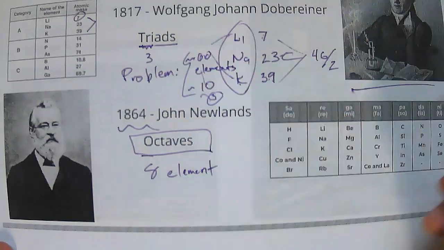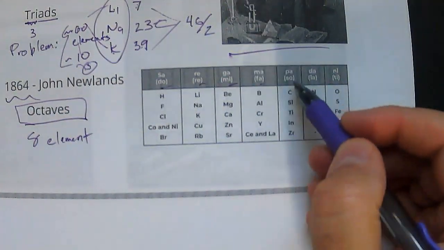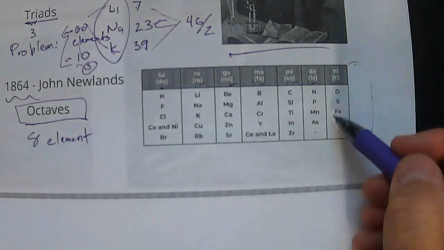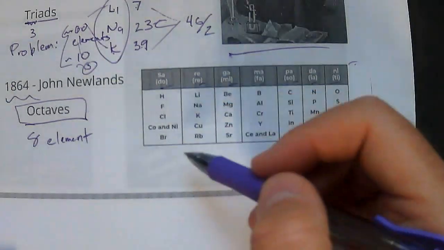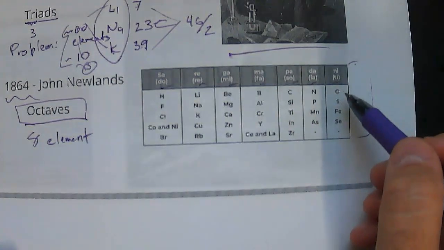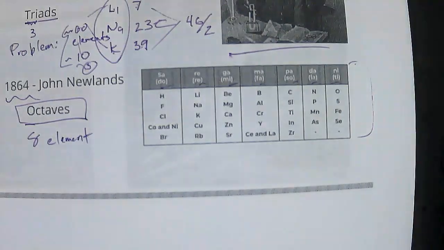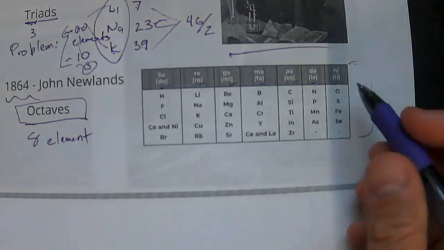Okay, and you can see here, we have do, re, mi, fa, sol, la, ti, and then do is over here, but then we come back around. And so the idea here is that elements were arranged in these octaves. But again, same thing with Dobereiner, is that they didn't all fit into the octaves.